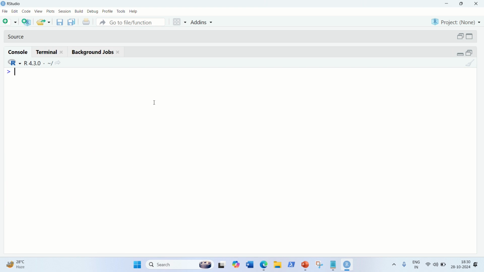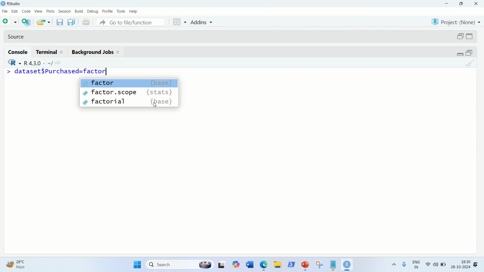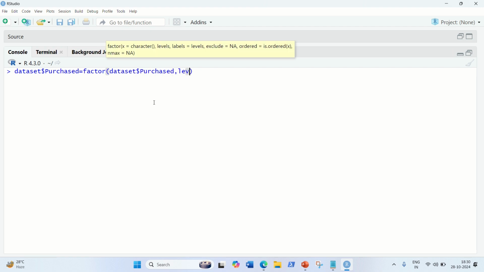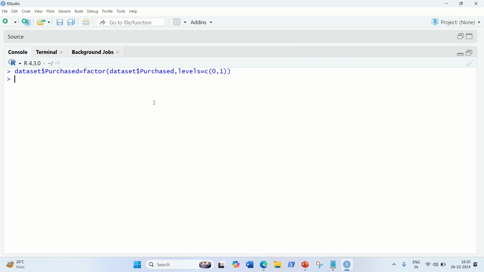After doing this, let's encode the target feature as a factor. So dataset$Purchased equal to, we have to convert it into a factor. Dataset$Purchased, we have to give the levels. So levels equal to c(0, 1), because these are the two levels available in this dataset. It's done.